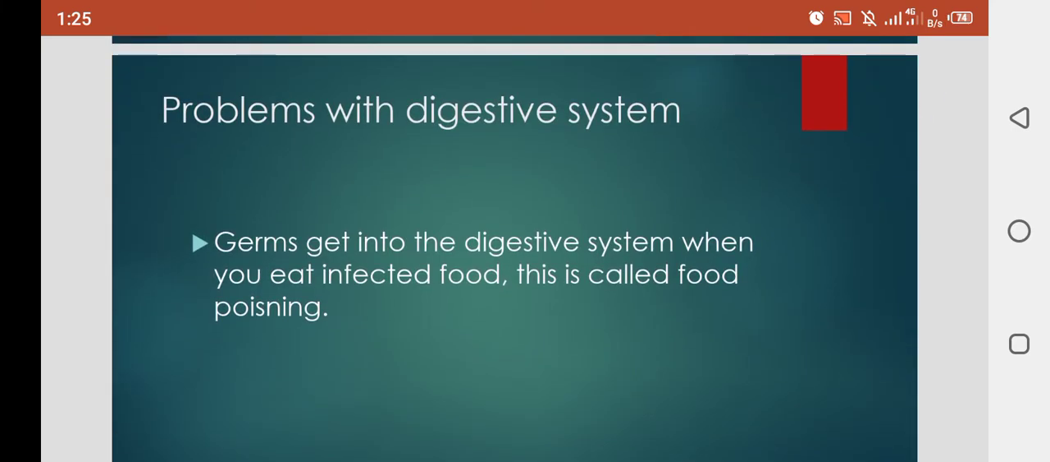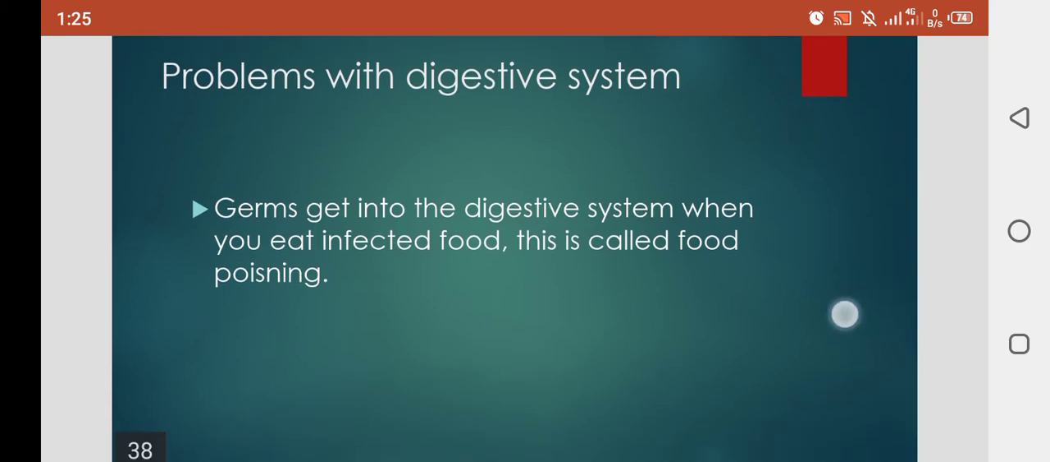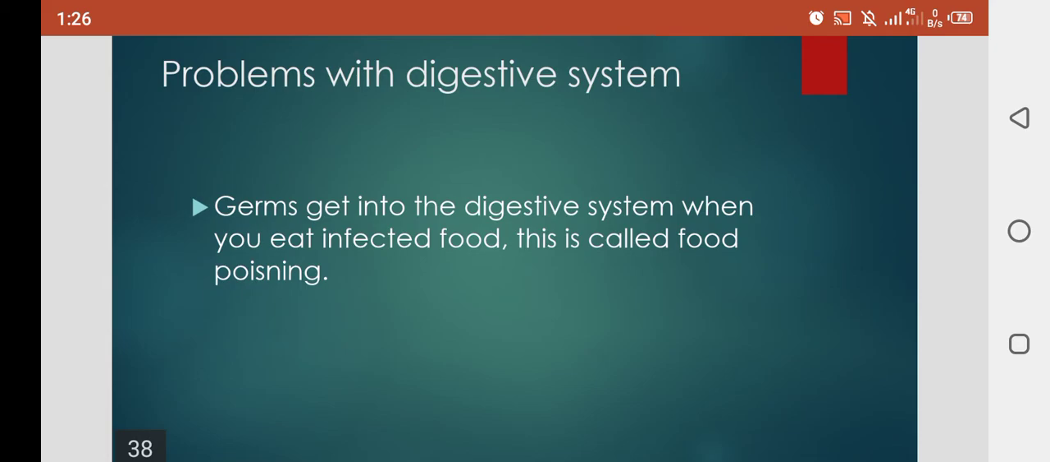Now, clear girls, coming towards the problems with the digestive system. There are many problems related to the digestive system. For example, if the food is mixed with different germs, or we do not wash the food properly, or we do not cook it properly, this will cause problems with the digestive system. Germs get into the digestive system when you eat infected food. This is called food poisoning.